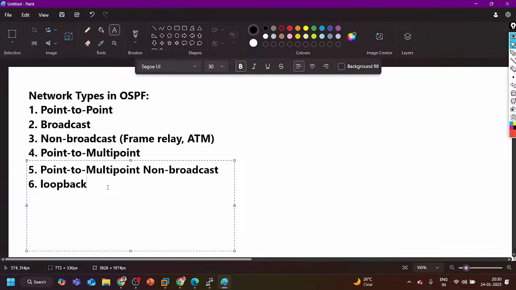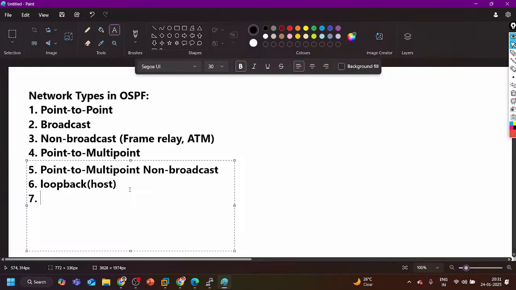If we enable OSPF on the loopback interface, always keep in mind the network type is going to be loopback only. OSPF will always treat the loopback network type as a host, meaning the particular IP address, correct guys? And no DR BDR election will be performed here.